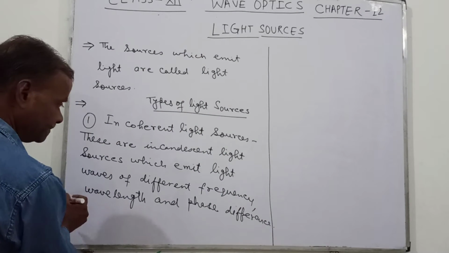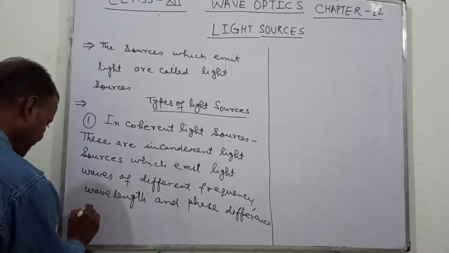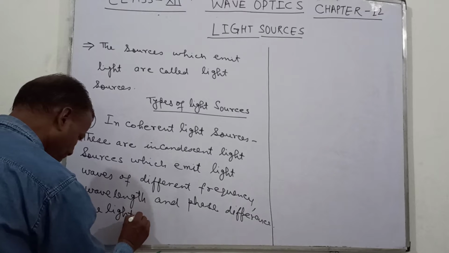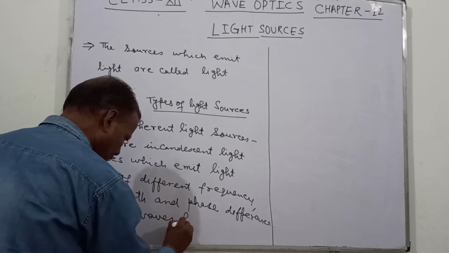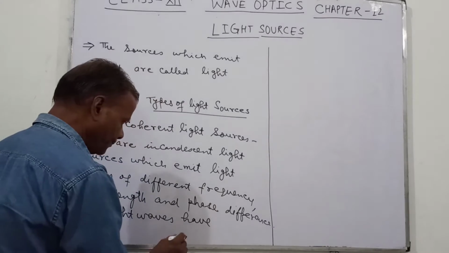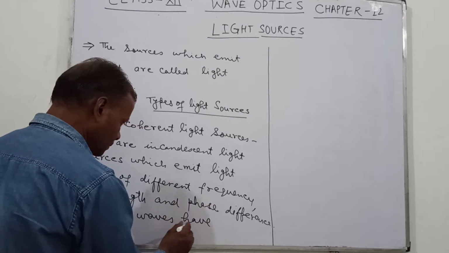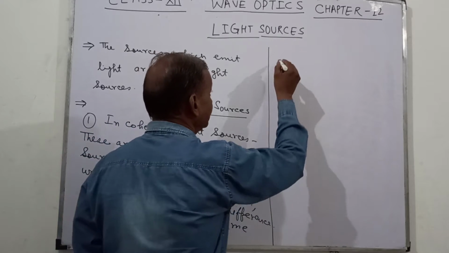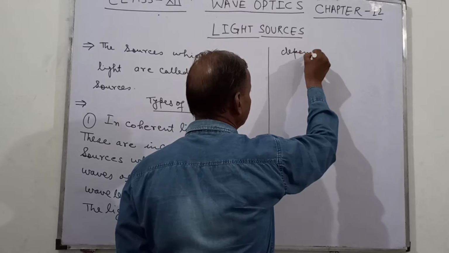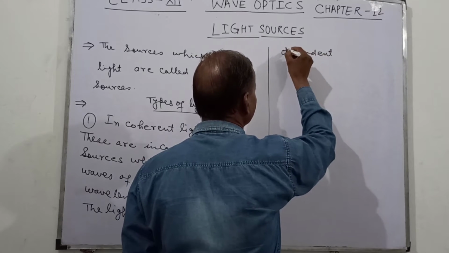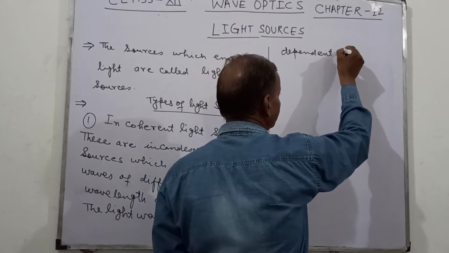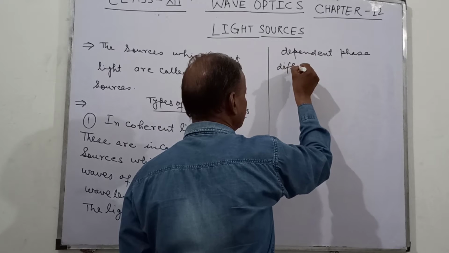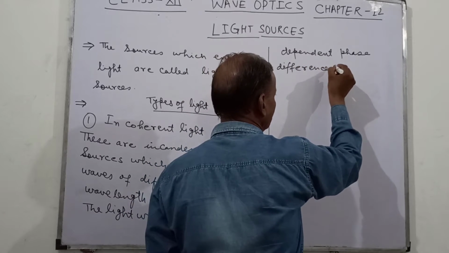The light waves have time dependent phase difference.